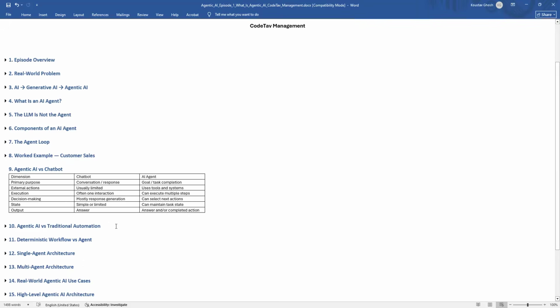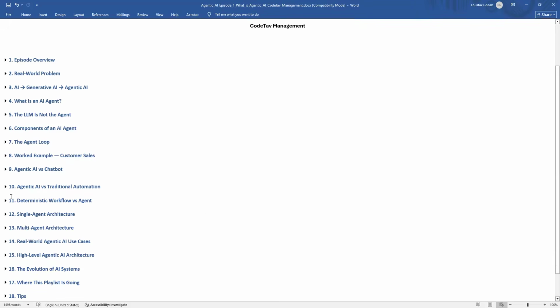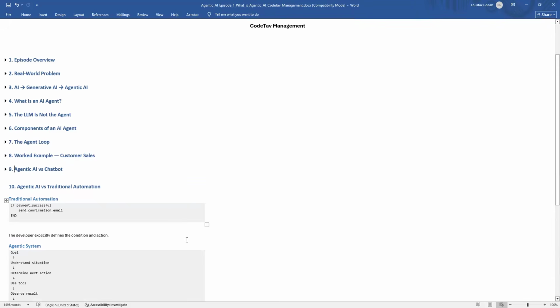So a chatbot might say your order is delayed, but an agent could potentially check the order, check the shipment, check the delay, check the policy, create the refund, and notify the customer. So the agent has an action-oriented workflow, right? Now we will know about agentic AI versus traditional automation.